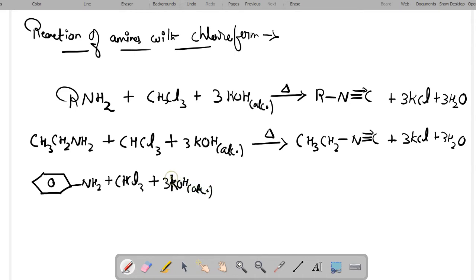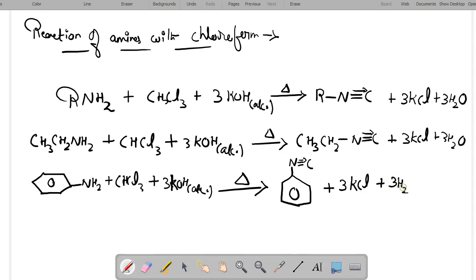Okay, chloroform and alcoholic KOH. So here, formation of phenyl isocyanide, phenyl isocyanide with potassium chloride and water will take place. Isocyanides are generally the resonant form. They are nothing other than the resonant form of the cyanide group.